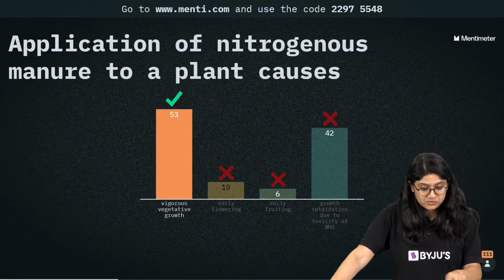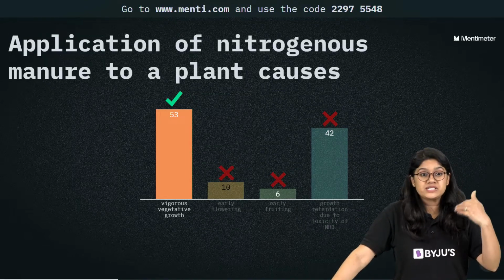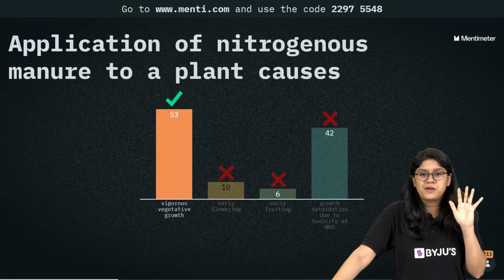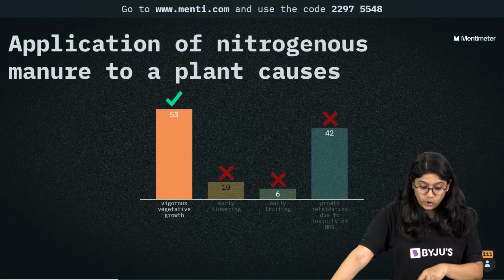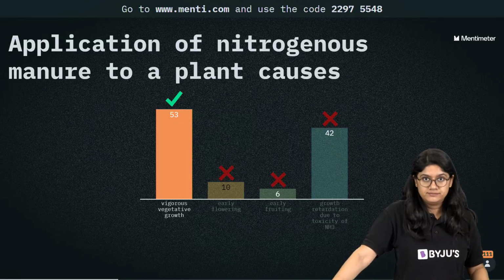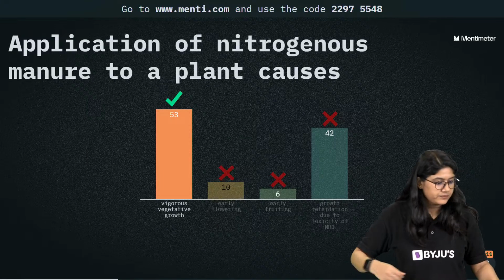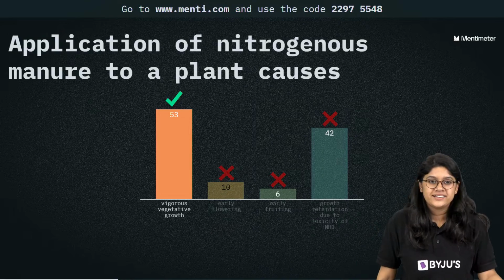So if we apply nitrogen manure to the plant, what will we see? We will see vigorous vegetative growth. The plant will grow very quickly. Growth retardation will not happen. Yes. Menti is running fast. Okay. Yes. Very good.